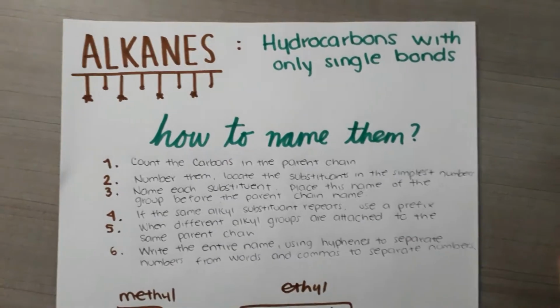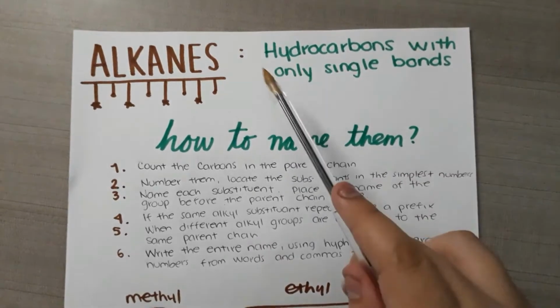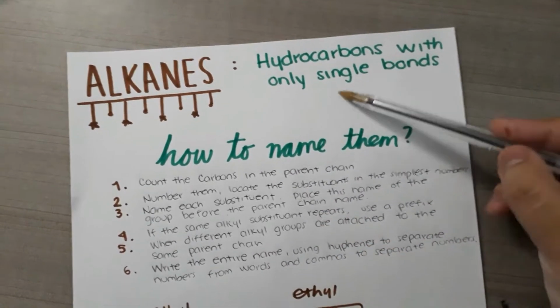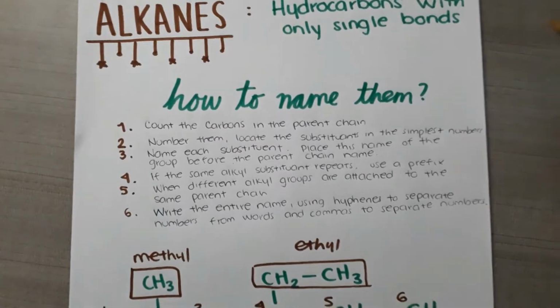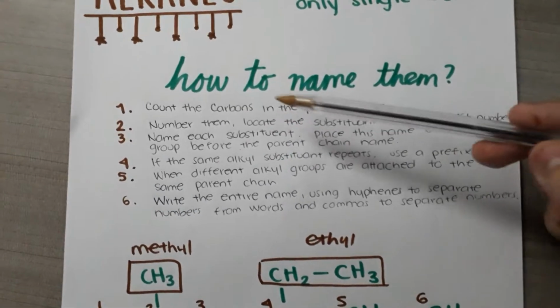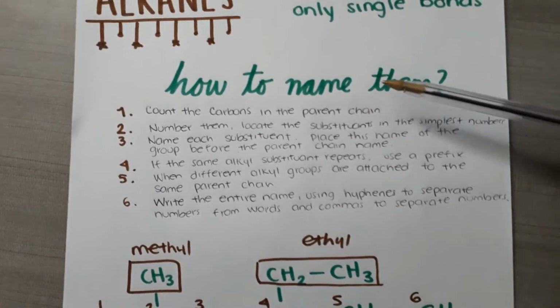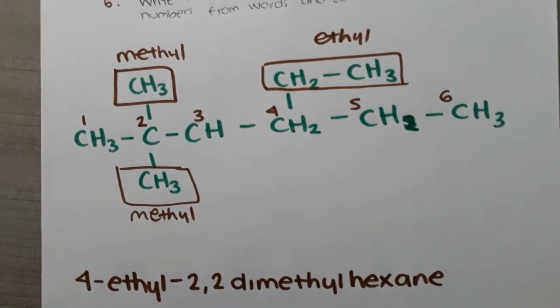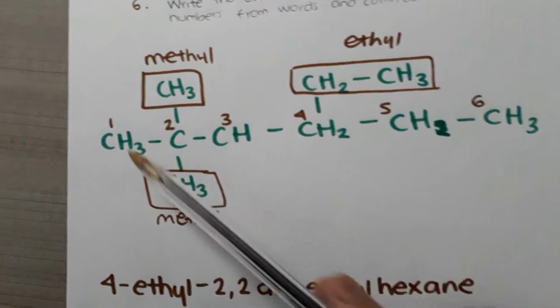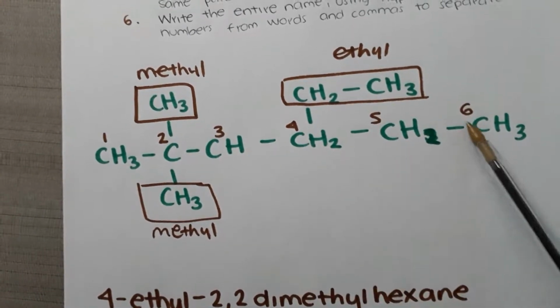I'm going to be teaching you how to name alkanes. First, we have to know that an alkane is a hydrocarbon with only single bonds. So the IUPAC says that first we have to count the carbons in the parent chain, which is the longest chain. And I'm going to show you what I did here. So first I had my parent chain. This is the longest chain of carbons.